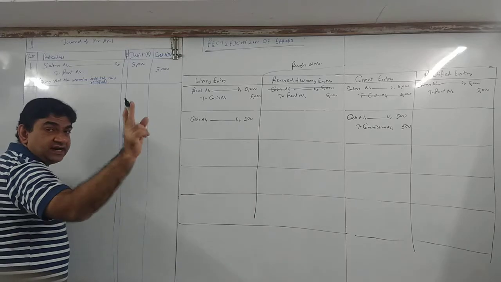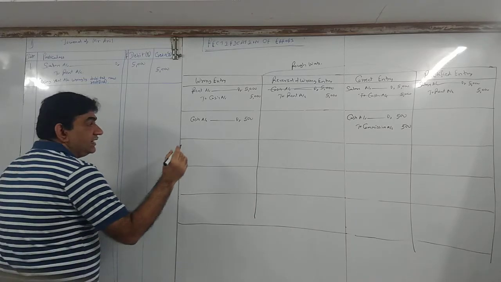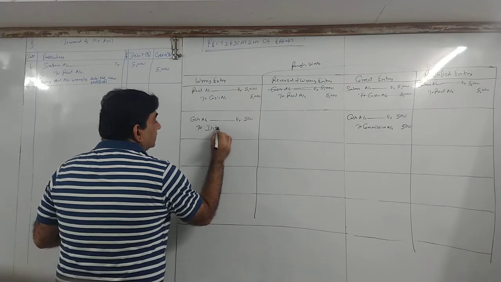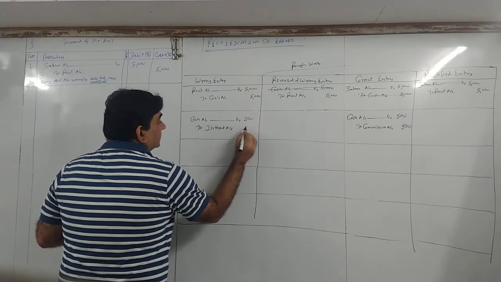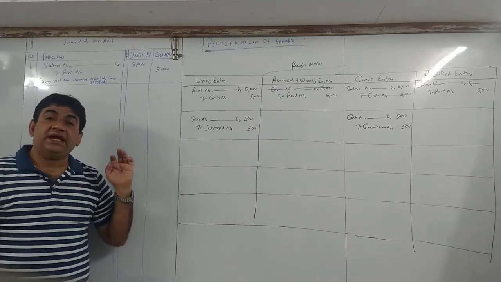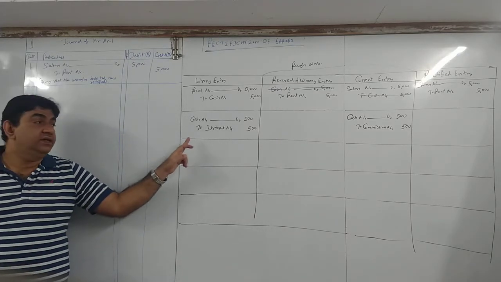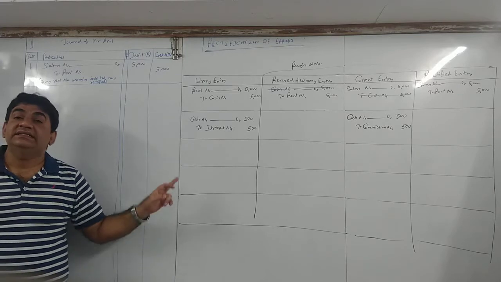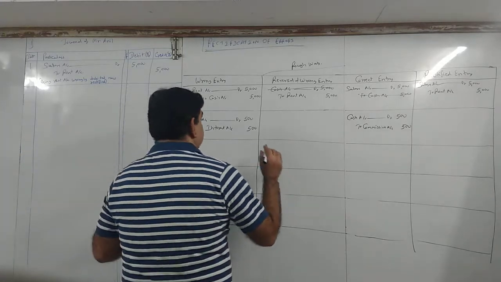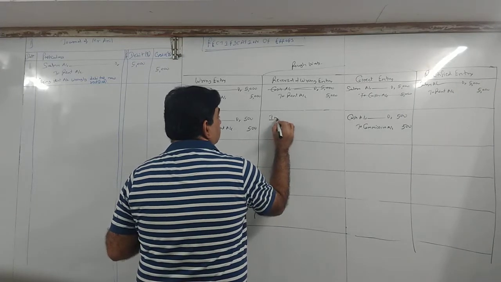I should have credited commission, but instead of commission, you have credited interest. So my entry will be cash debit 500 to interest 500. This is the wrong entry what you have passed. Okay? Now reverse it. Cash to interest.